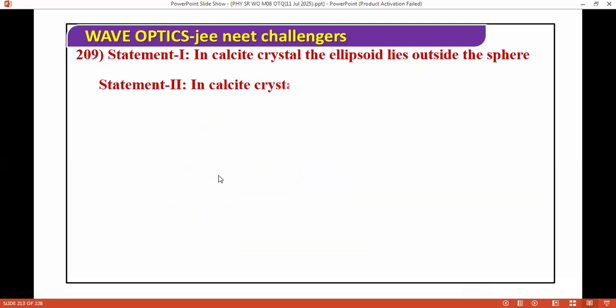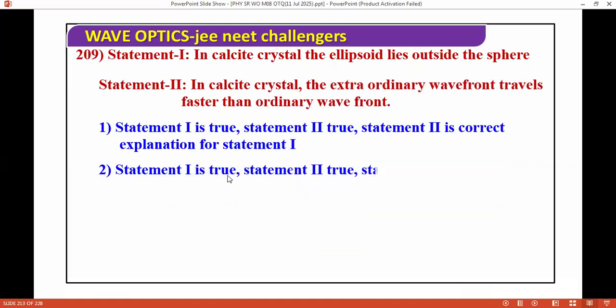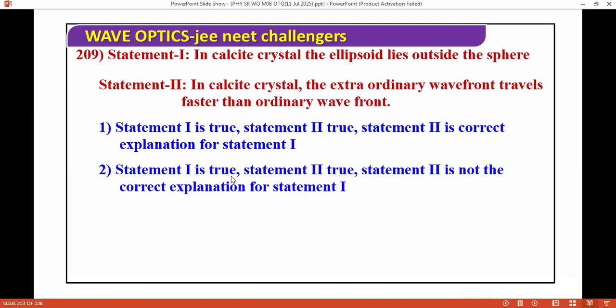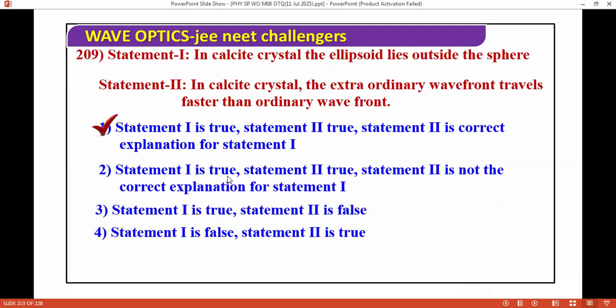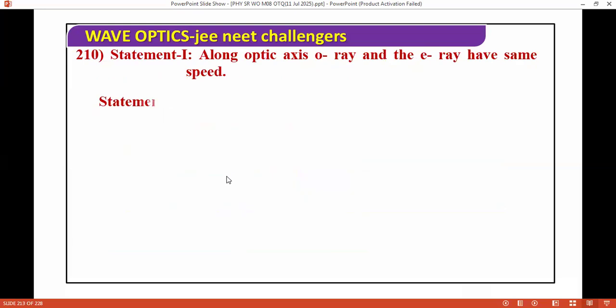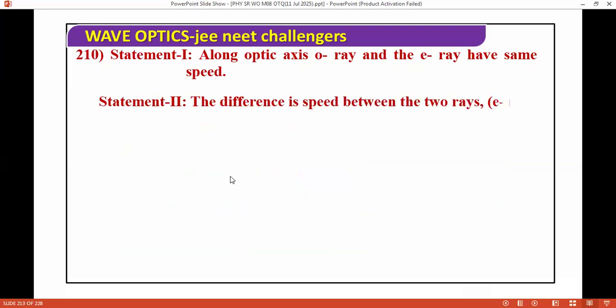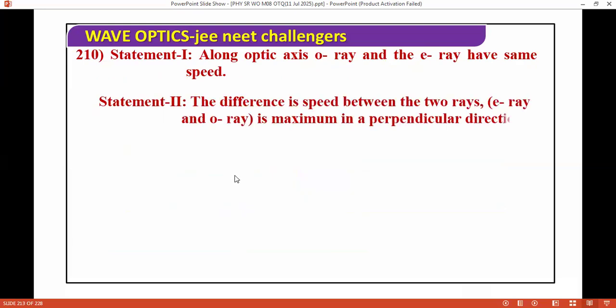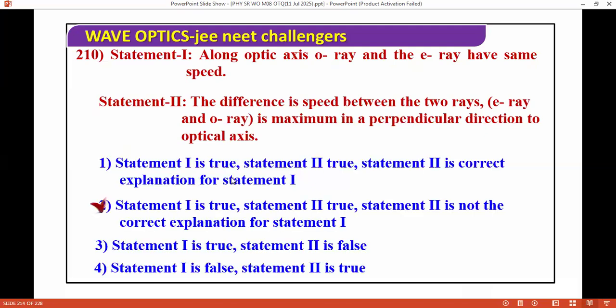In a calcite crystal, the ellipsoid lies outside the sphere, and in a calcite crystal the extraordinary wavefront travels faster than the ordinary wavefront. Okay. For this question, the correct answer is both are true. Next question, I'm moving ahead. Along the optic axis, the O ray and E ray have the same speed. The difference in speed between the E ray and O ray is maximum in the direction perpendicular to the optic axis. For this question, the correct answer is both are true, and the second explains the first.